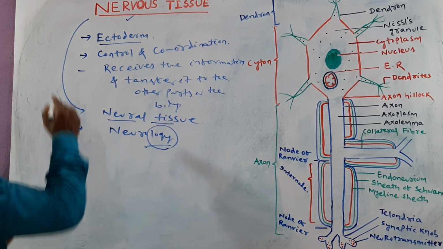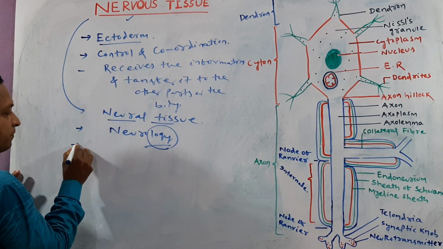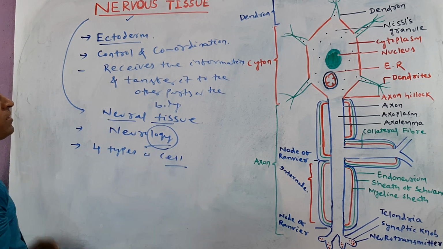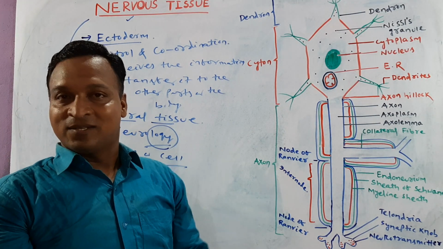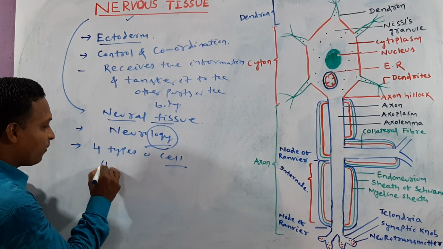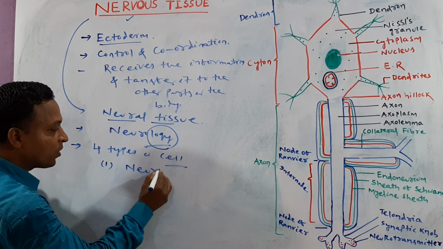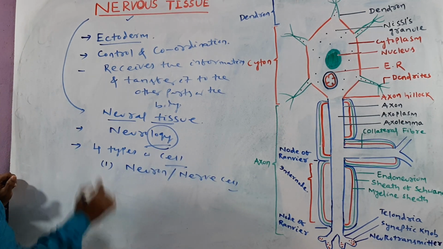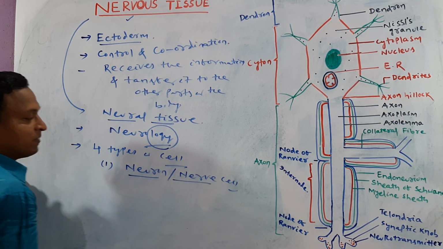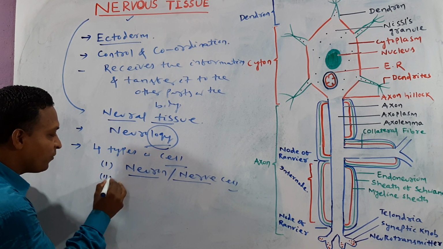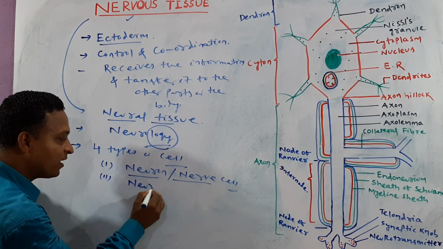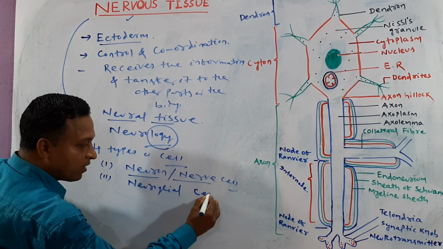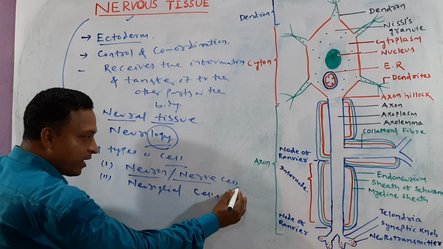The nervous tissue is made up of 4 types of cells. What are they? The first one is the neuron or nerve cell. The second one is the neuroglial cell, another type of cell. It is a supporting cell of nervous tissue, and we call it neuroglial cells.